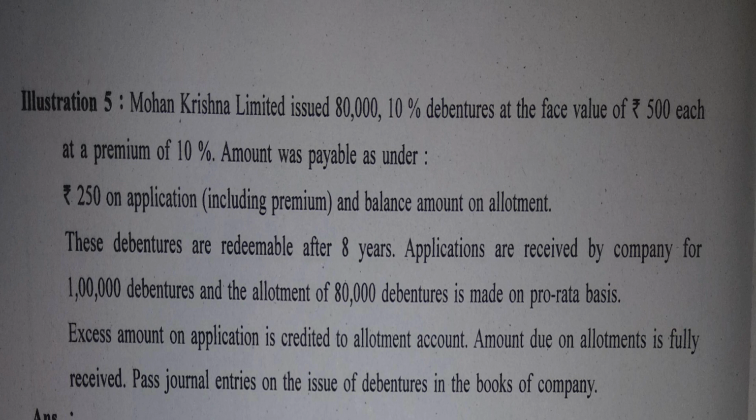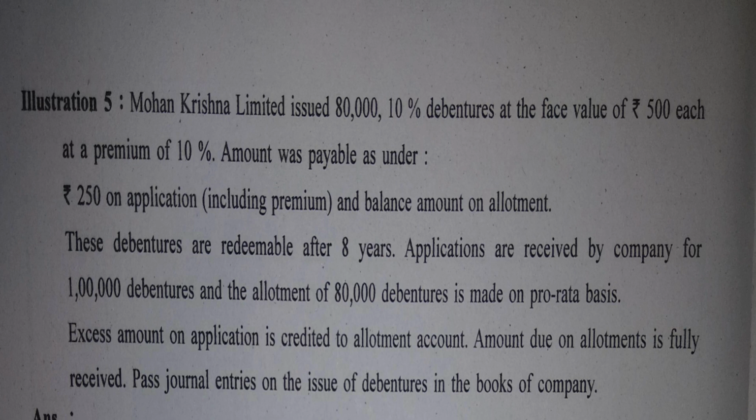Applications are received by company for 1 lakh debentures and the allotment of 80,000 debentures is made on pro rata basis. Excess amount on application is credited to allotment account. Amount due on allotment is fully received. Pass journal entries on the issue of debentures in the books of company. They say that you are supposed to write down the journal entry only for issue of debentures.